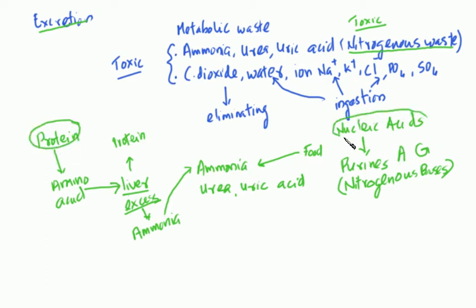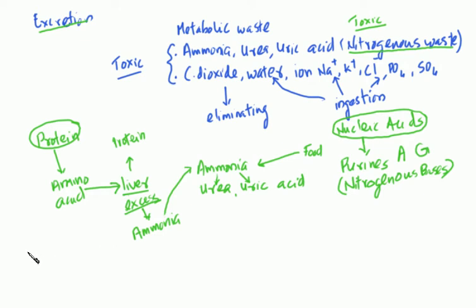The food that we take has nucleic acids and proteins. They both generate ammonia. Ammonia is a toxic waste. What's wrong with ammonia? Ammonia is very toxic, so we cannot keep ammonia in the body. The ammonia is converted to urea, or it is converted to uric acid. So you can find different types of animals on the basis of the type of nitrogenous waste they excrete.